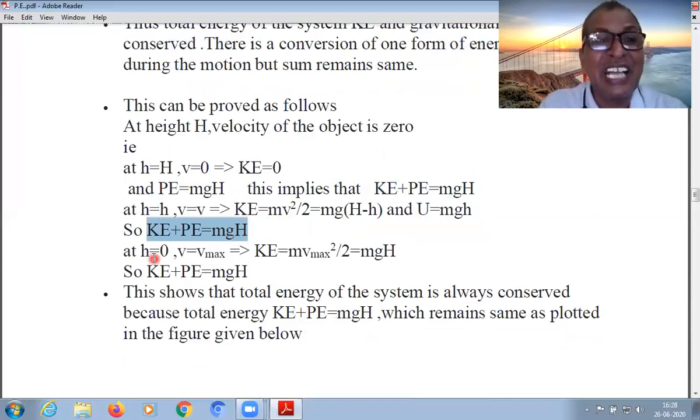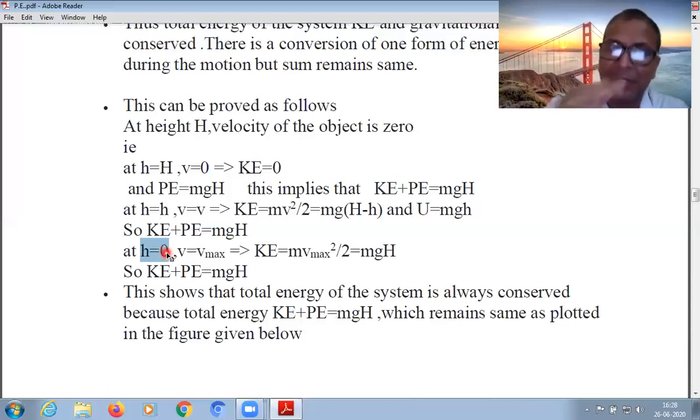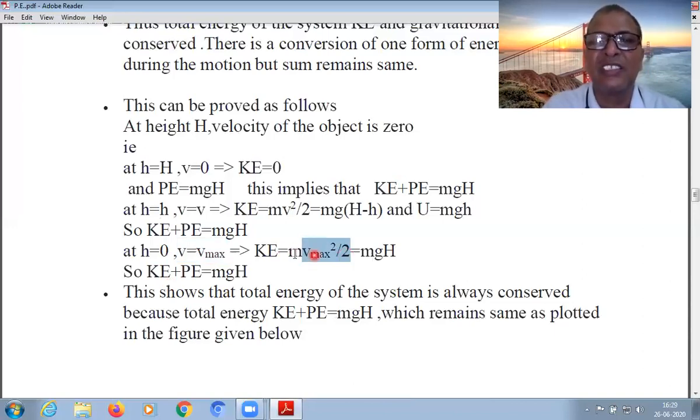Whereas h is equal to 0 in this case, which means at the bottom where velocity is maximum before collision, there is maximum kinetic energy half mv square. The total potential energy is converted into this, so these two are equal, mgH. Now here potential energy is 0, so the sum of both is mgH.